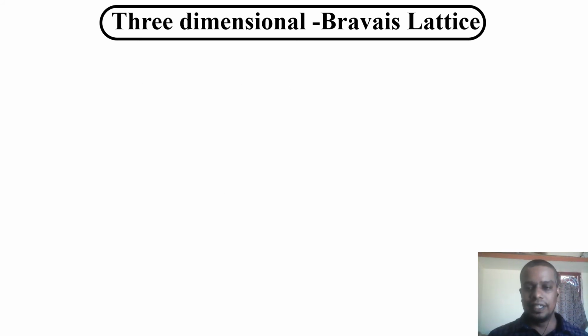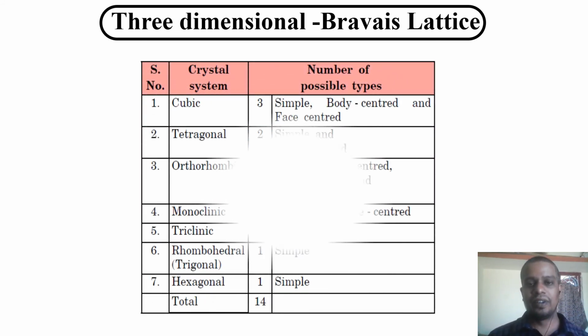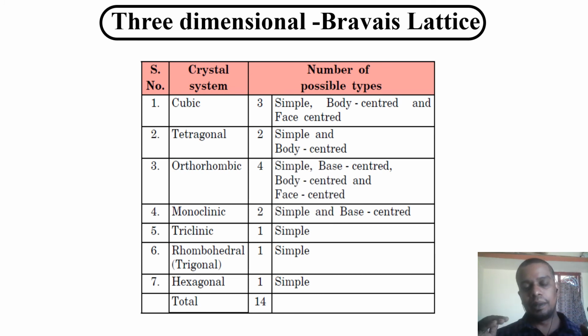Now we have discussed all types of Bravais lattice allowed in 3 dimensions. We have shown in the table while starting this lecture. Now I also want to show it here once again. Look at the cubic. It has simple, body center as well as face center. Now we have clear information on why body center, why face center, why simple.